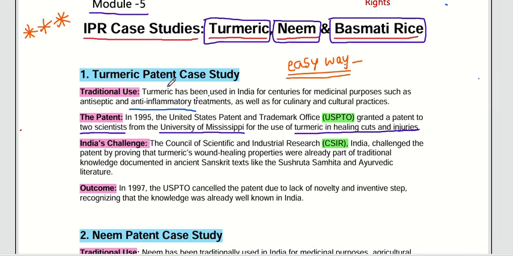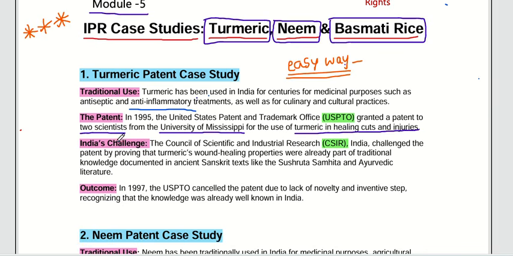Because they mentioned that turmeric is useful in healing cuts and injuries. These two scientists are from the University of Mississippi. They said it heals cuts and injuries. For that reason, they took a patent on turmeric.